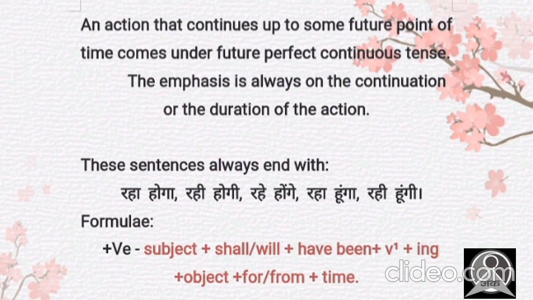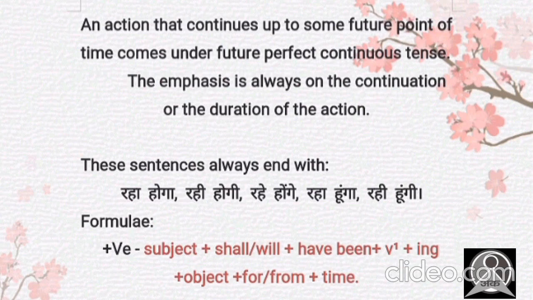Here we can see an action that continues up to some future point of time comes under future perfect continuous tense. See, here we are mentioning continuous thing, okay? Because of which we need to remember that the action should be going on till some point of time in future. Okay, the emphasis is always on the continuation of the task or the duration of the action.